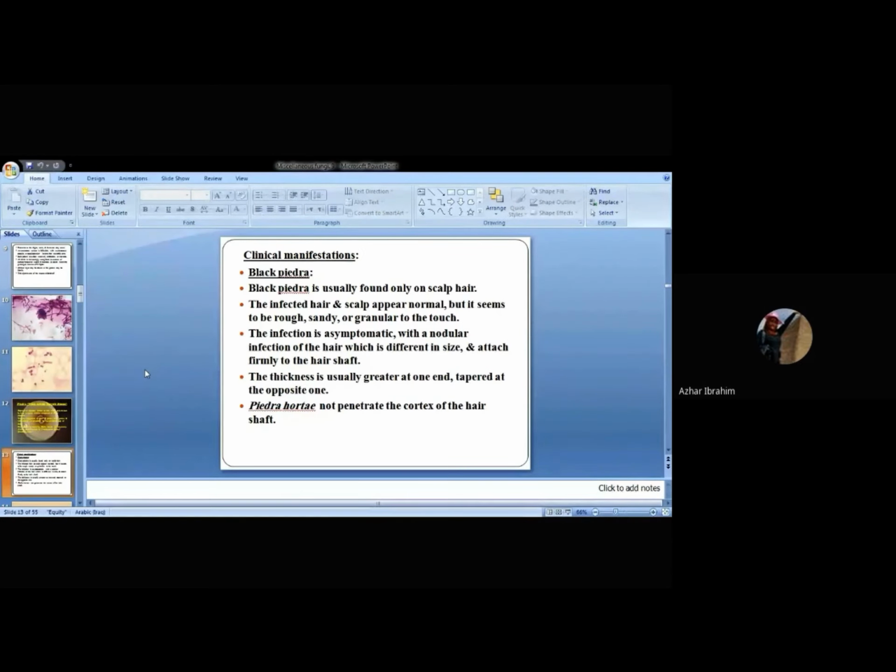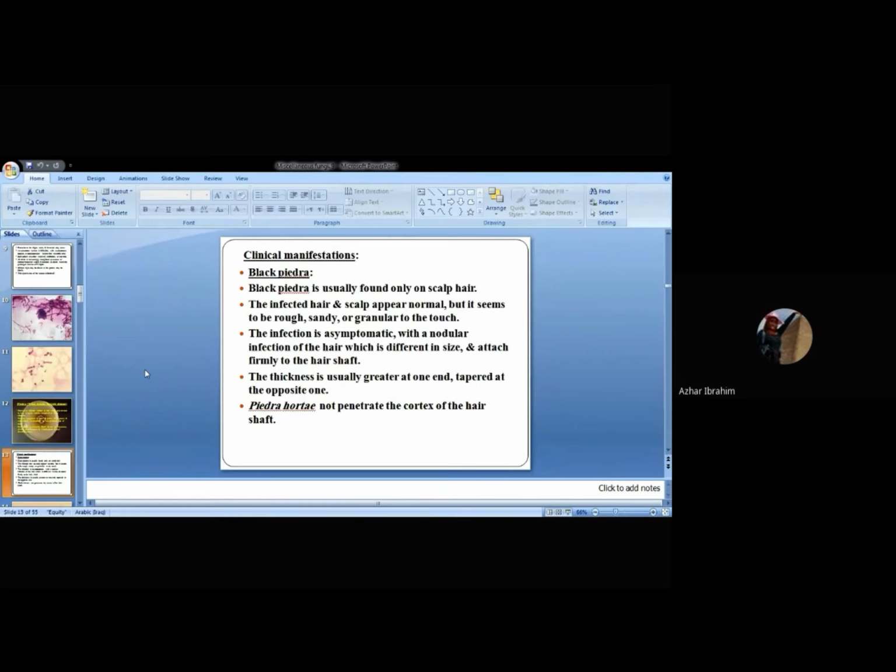The infection is mainly asymptomatic, not itching, painless, with just nodular infection of the hair, and these nodules differ in size and are characterized by attaching firmly to the hair shaft. You cannot pull these nodules easily from the infected hair shaft.